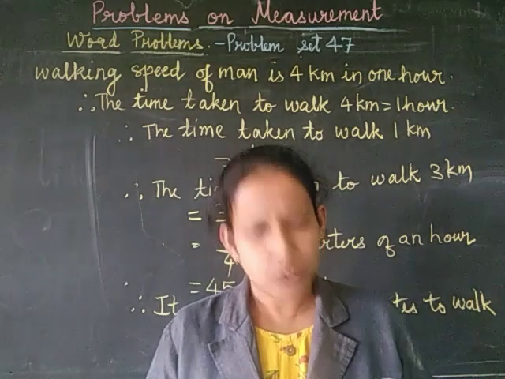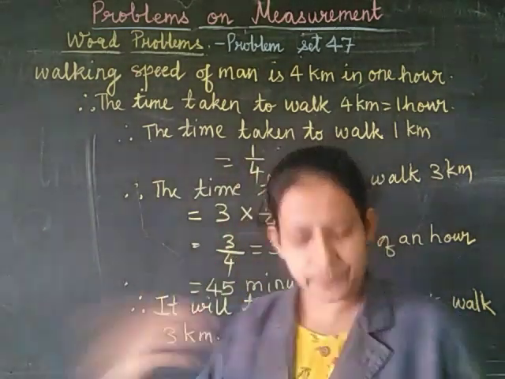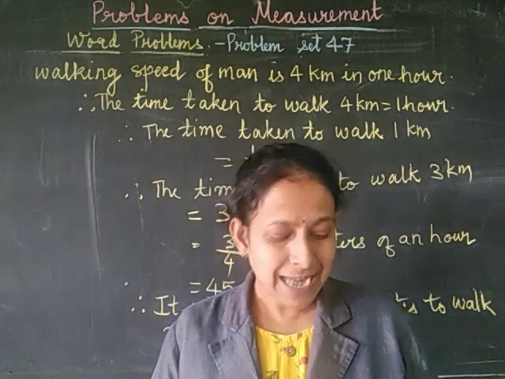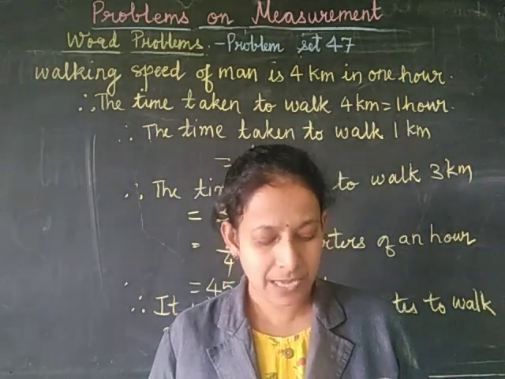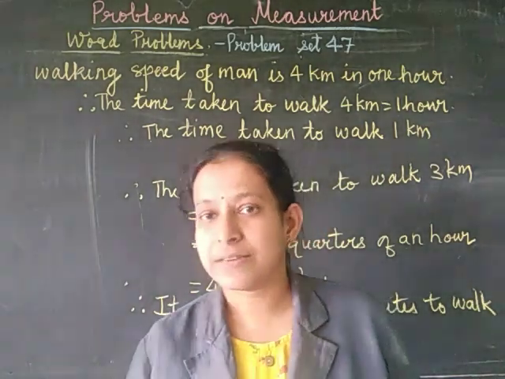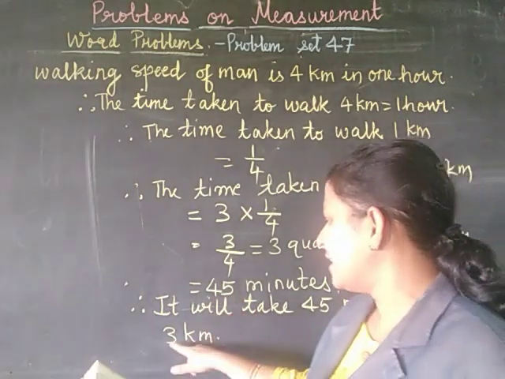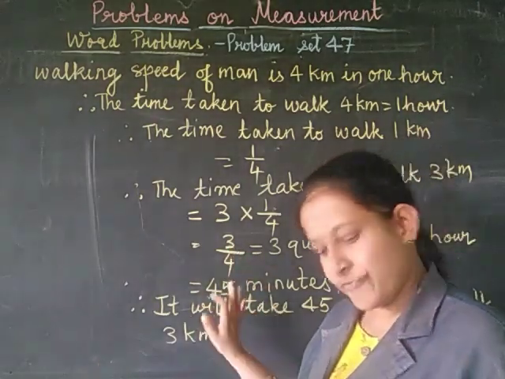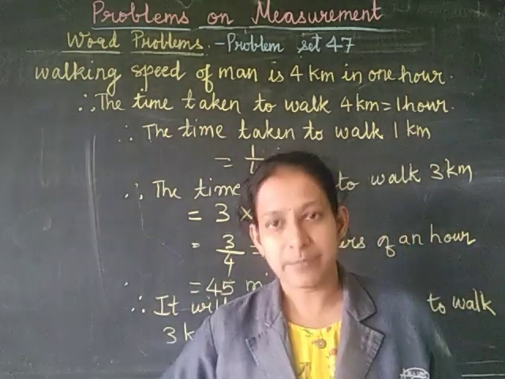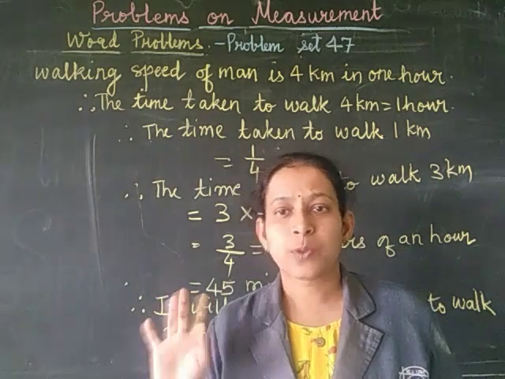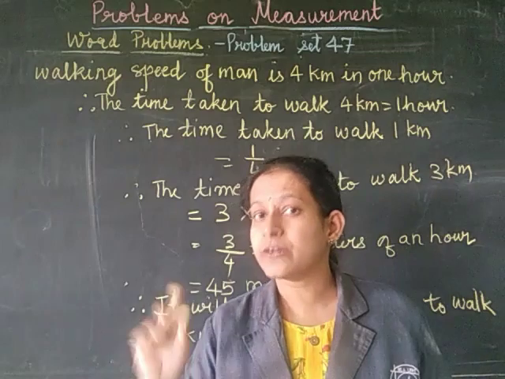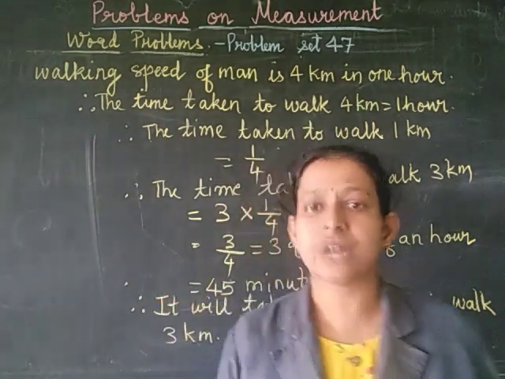Once you have learned how to solve this, the next one is also similar to this. If a rickshaw travels at a speed of 30 kilometers per hour, how far will it travel in 3/4 of an hour? Now you have just learned 3/4 of an hour is nothing but 45 minutes. So we have to calculate in 3/4 of an hour, that means 3/4 multiplied by 1 hour. And for 1 hour it travels 30 kilometers. So we have to solve 3/4 of 30.